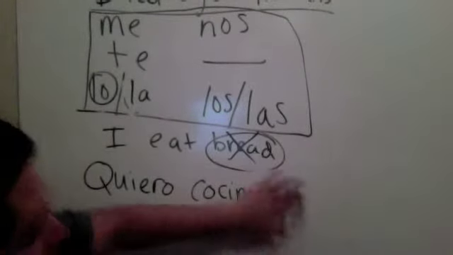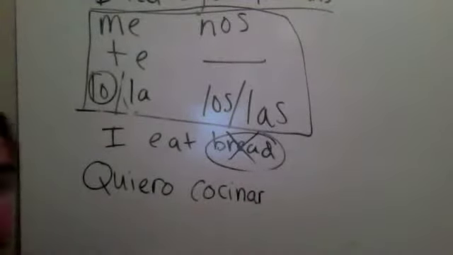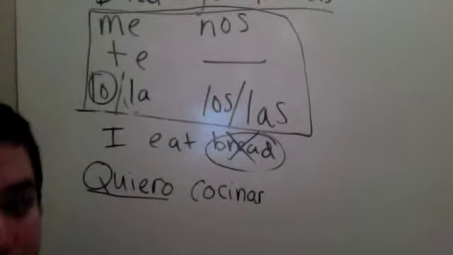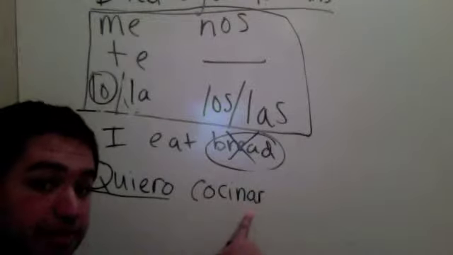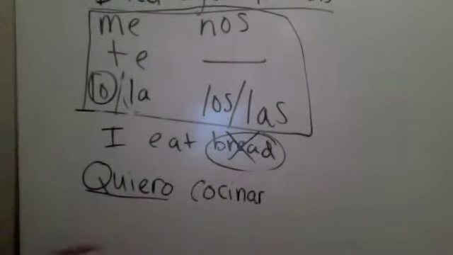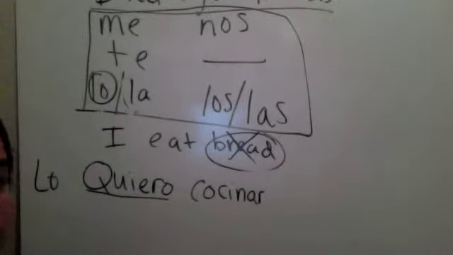And like I said before, you can put it before a conjugated verb. Here is your conjugated verb. This is your infinitive. That means there's no conjugation. It doesn't belong to anyone. This is your conjugated verb. That means you can put lo here. Lo quiero cocinar. I want to cook it.